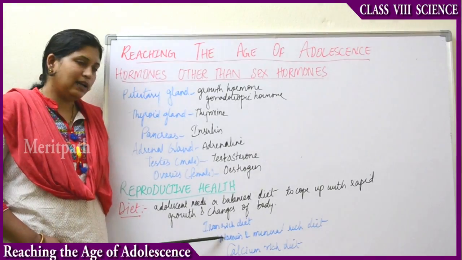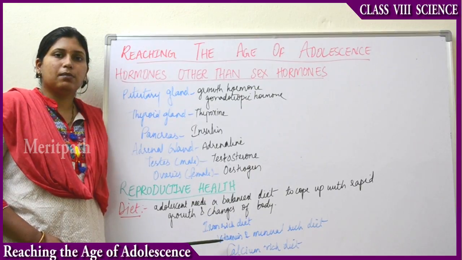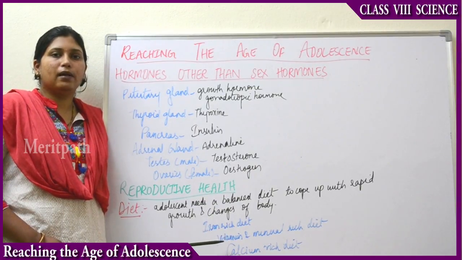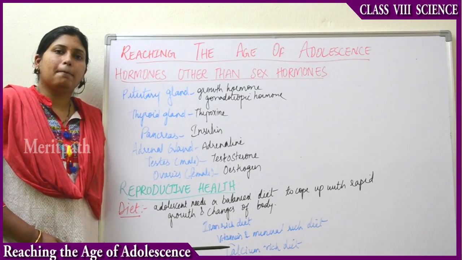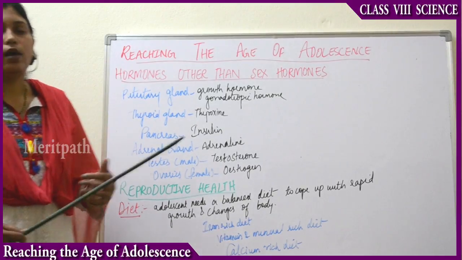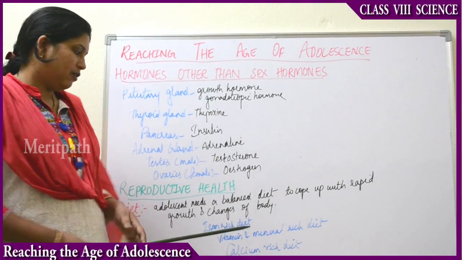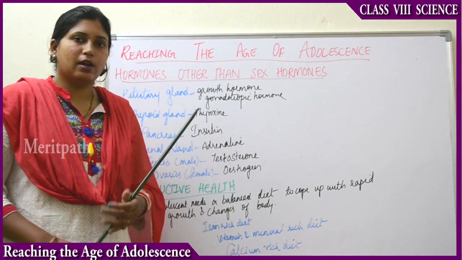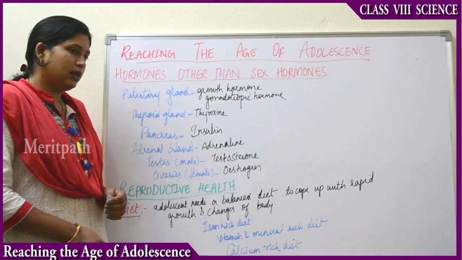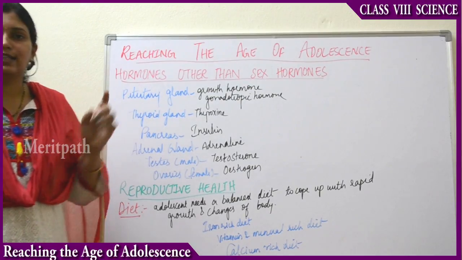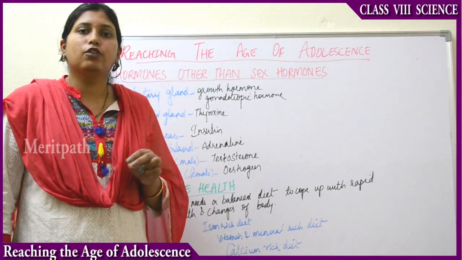Next is a vitamin and mineral-rich diet. A vitamin and mineral-rich diet is necessary to maintain the proper life processes and all the major functions of the body, so that they can be carried out properly. We need a vitamin and mineral-rich diet for the maintenance of the body. And then a calcium-rich diet. A calcium-rich diet is essential both for boys as well as girls for the development of bones.